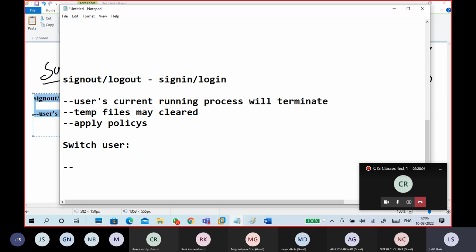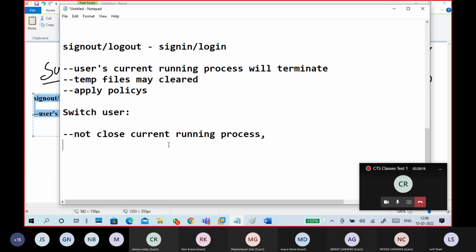Switching users does not close the current running processes. And it also does not apply changed policies. The policy thing also does not clear the temp files.